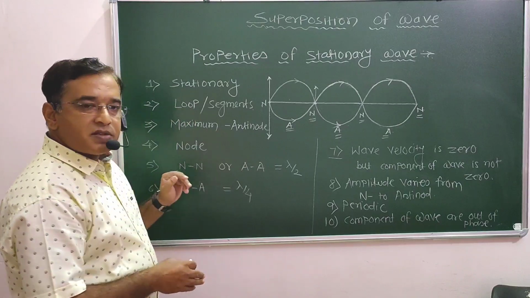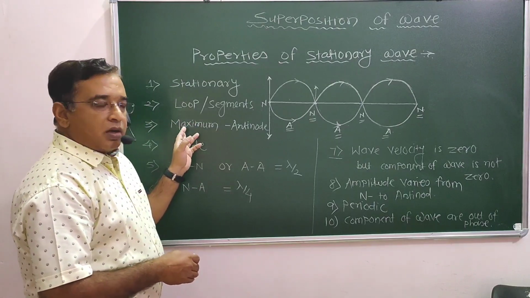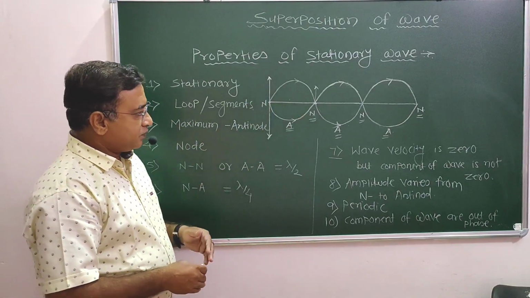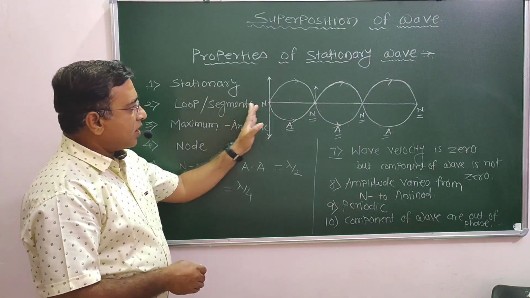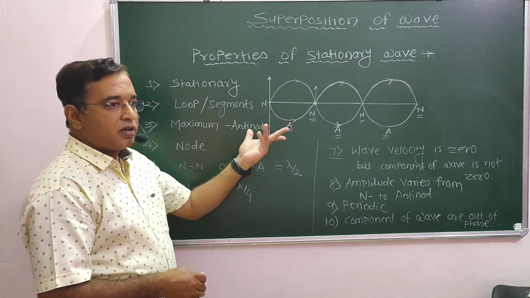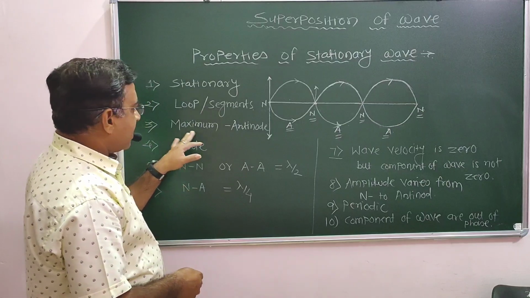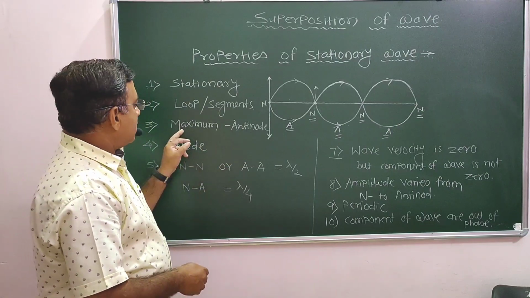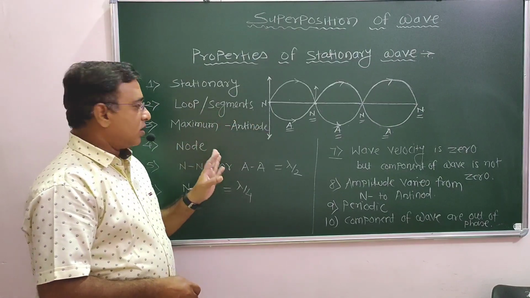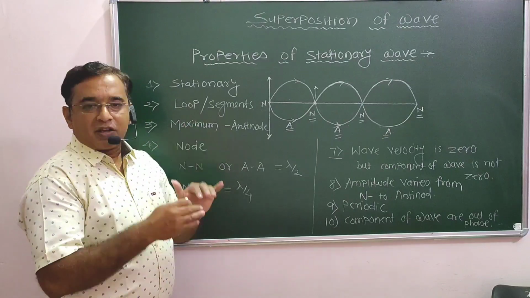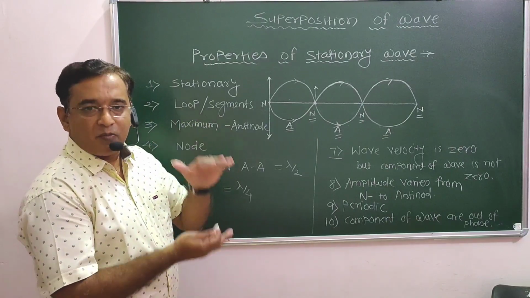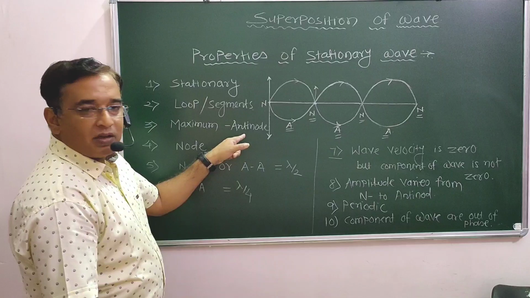Next, these segments again divide into node, antinode, node, antinode. Where the maximum amplitude occurs, means particles of the medium vibrate with the maximum amplitude, is known as an antinode.